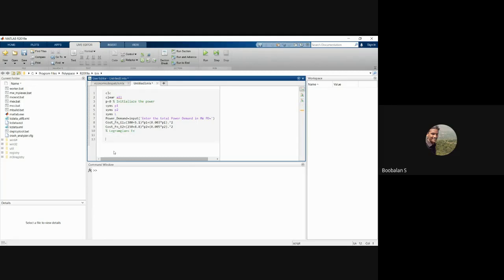So for that purpose I'm just going to use a P1. Already we have used a small P1, so now I'm going to use a capital P1, a different variable, right? So I'm just going to use capital P1. And we need to differentiate, right?